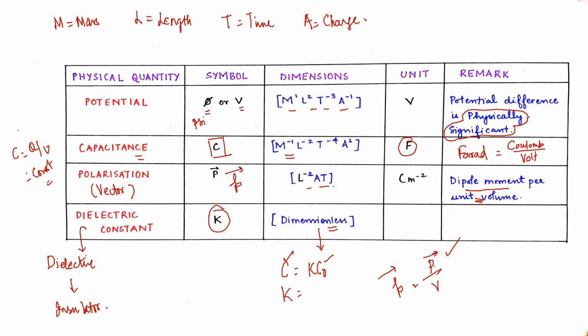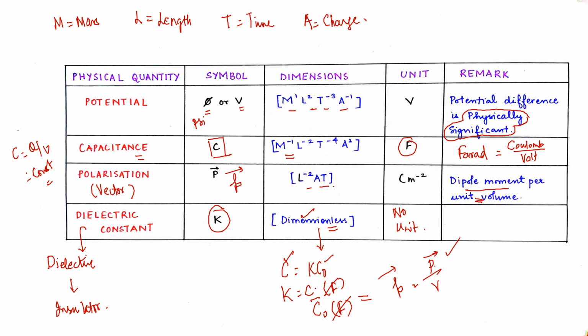So K equals C upon C naught. What is the unit of C? It is farad. What will be the unit of C naught? Same, farad. Farad will cancel out. So it is dimensionless and doesn't have any unit. These are the four new terms we got introduced to.